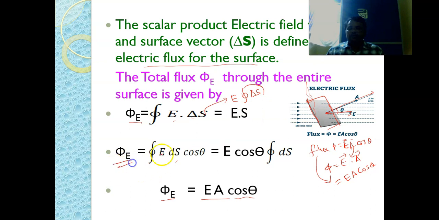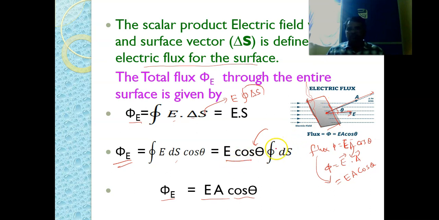So therefore phi is equal to the surface integral over a closed surface of E dS cos theta. But we are bringing this cos theta outside because for a particular orientation cos theta is also a constant.